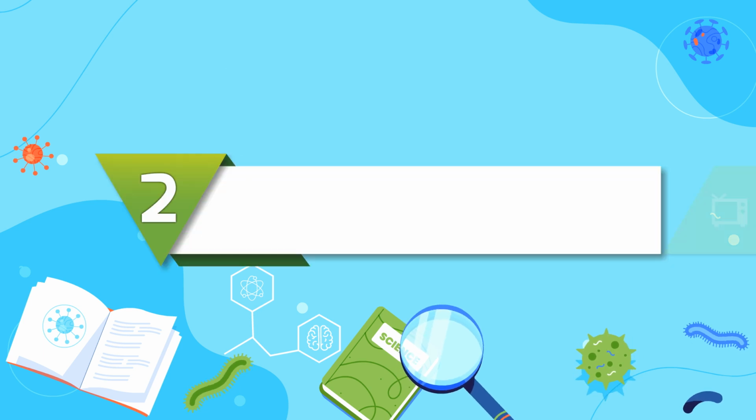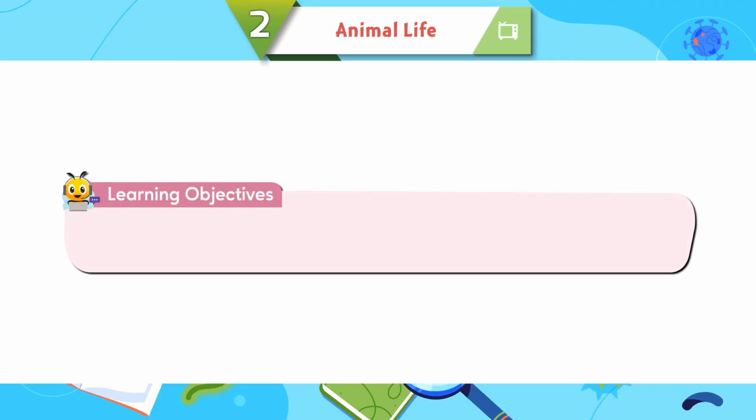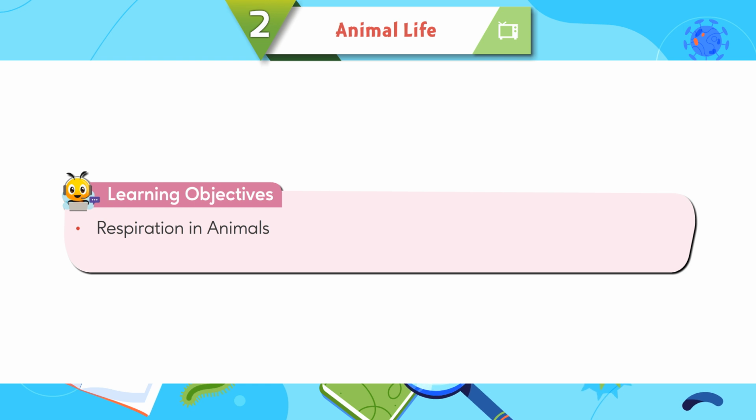Chapter 2: Animal Life. Learning Objectives: Habitat of Animals, Feeding Habits of Animals, Body Features of Animals, Movements of Animals, Respiration in Animals, Migration.